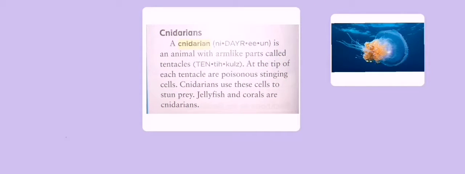Cnidarians. A cnidarian is an animal with arm-like parts called tentacles. At the tip of each tentacle are poisonous stinging cells. Cnidarians use these cells to stun prey. Jellyfish and corals are cnidarians.